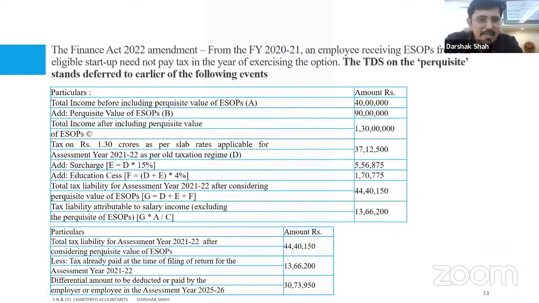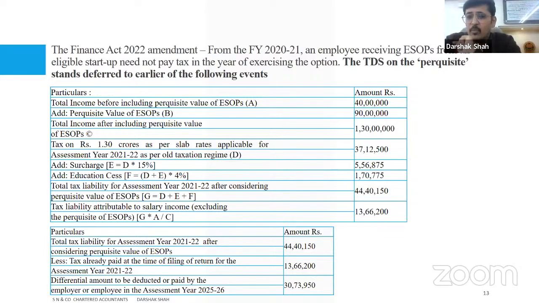Now, let's take a case where the total income is 40 lakhs. Perquisite value of ESOP is 90 lakhs. Total income, of course, is going to be 1 crore 30. The total tax is 44 lakhs on this, including surcharge and cess. So 44 lakhs is the total tax if you consider ESOP on day one, right?